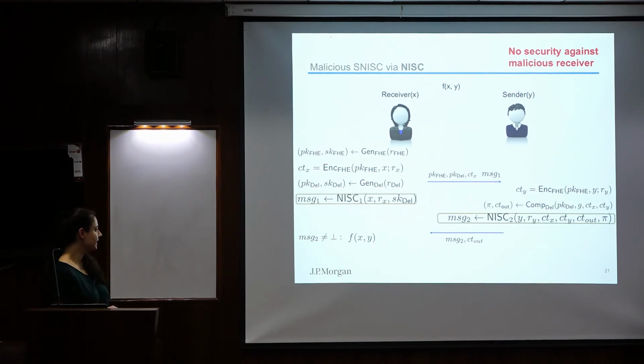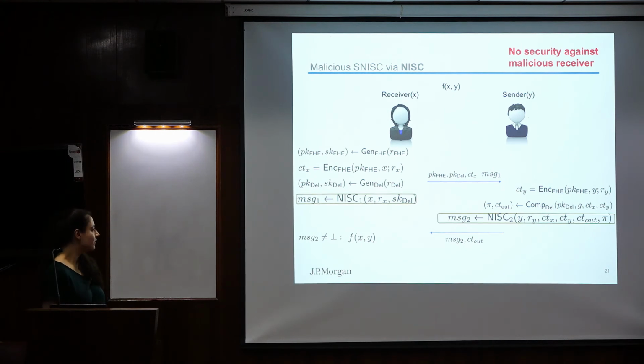And here, what's the deal? If he does a bad computation here, a malicious computation, then if the computation is bad, he shouldn't get any message. Okay? So somehow we need to verify that he did this computation correctly before we generate the second message of the protocol. We could use some 1 round zero knowledge, but we don't have 1 round zero knowledge. This message is succinct, so we could use zero knowledge, but we cannot use 1 round zero knowledge because it's impossible. Also in the SPS model, it's impossible.